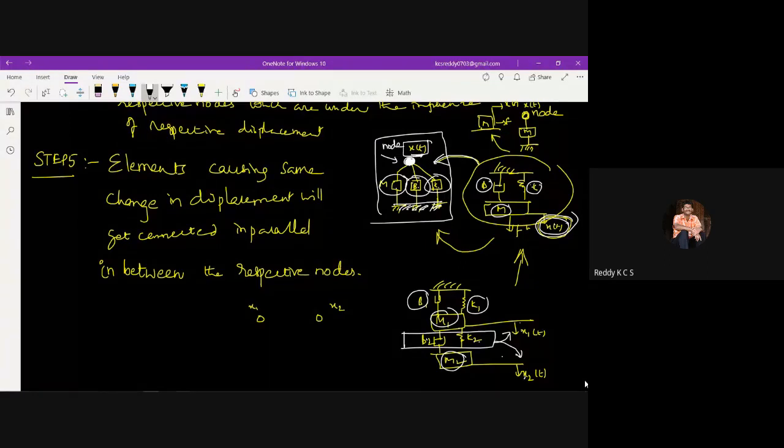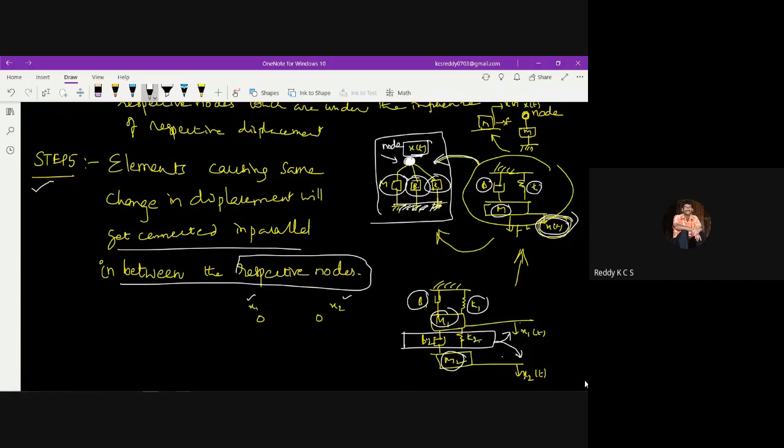This is step 5 I'm explaining: elements causing the same change in displacement will get connected in parallel between the respective nodes. So what are the respective nodes? x1 and x2. What is the displacement for the elements B2 and K2? That is x1 minus x2, the change in displacement.